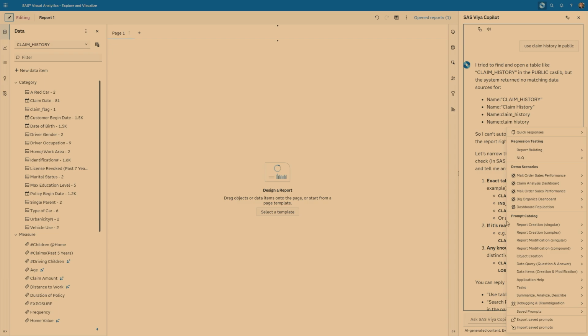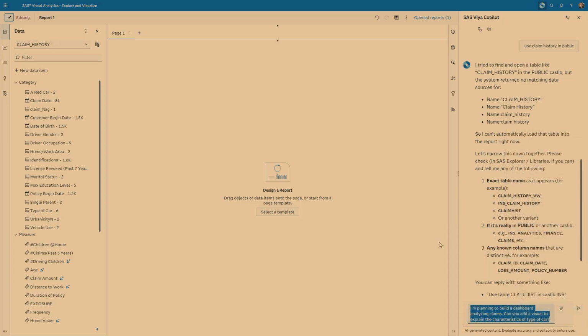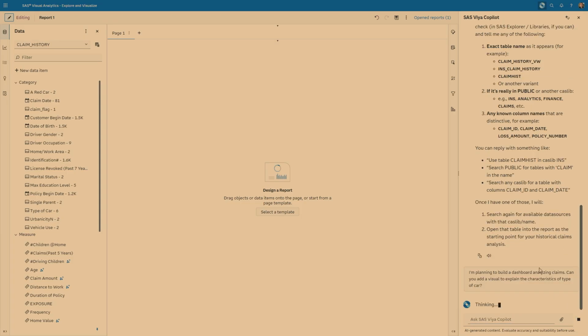Instead of me manually dragging an item on the screen, I actually want to ask Copilot to help me with designing these reports. So I want to ask something like, I'm planning to build a dashboard analyzing claims. Can you add a visual to explain the characteristics? First, in this user flow, I want to understand what the different data items are about, and I want to create a visual to explain some of these items.